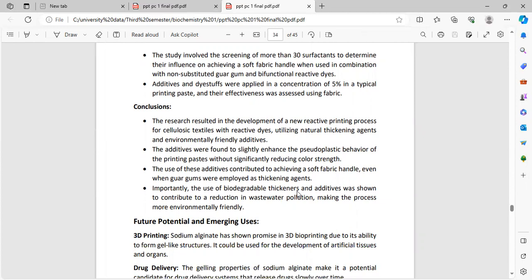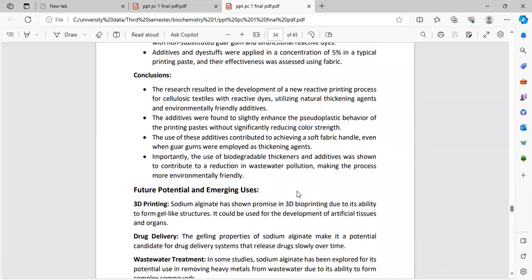using fabric. Conclusion. The research is resulting in the development of new reactive printing processes for cellulosic textile with reactive dyes, utilizing natural thickening agents and environmentally friendly additives. The additives were found to slightly enhance the plastic behavior of the printing paste without significantly reducing color strength.